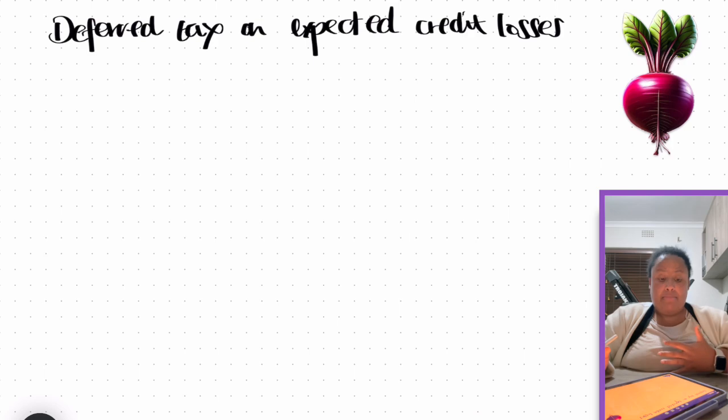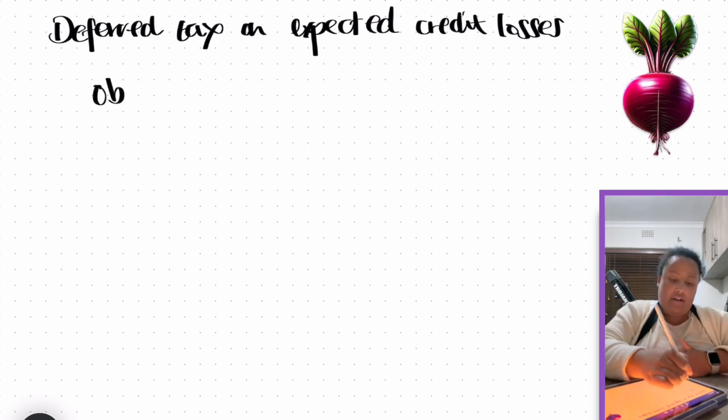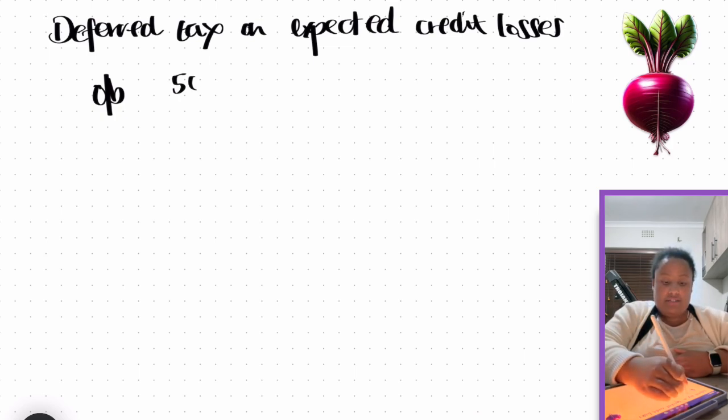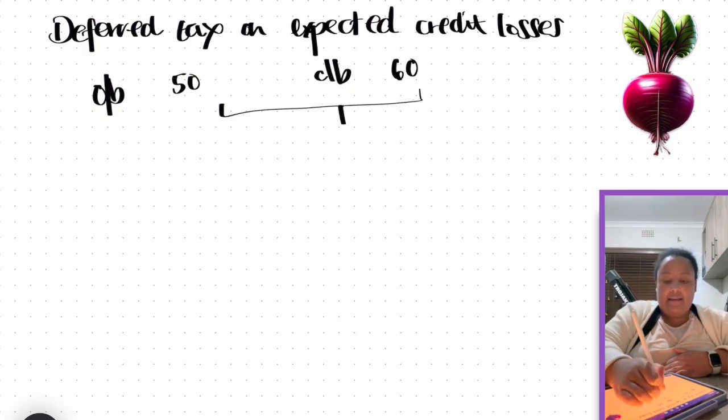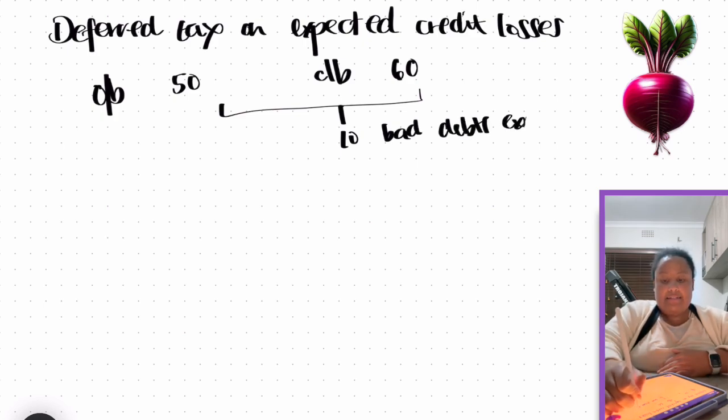I'm just going to make up some numbers, right? So let's imagine that last year we had an opening balance for our allowance for expected credit losses. Let's just say it's 50. And this year the closing balance is 60. Okay, so from that we can see that there was a movement of 10, and that was the bad debts expense that would have gone to profit or loss.